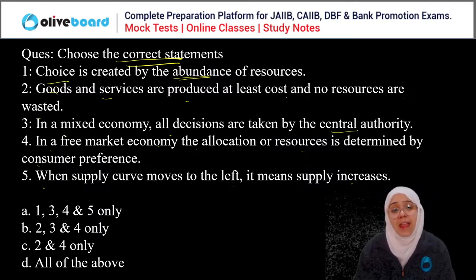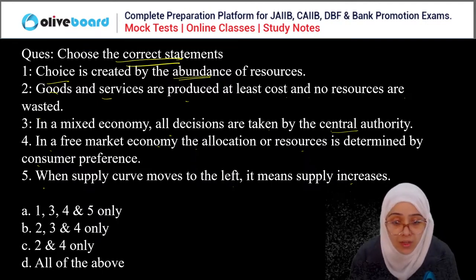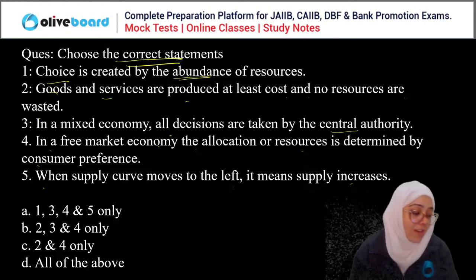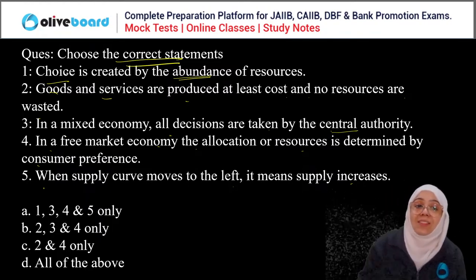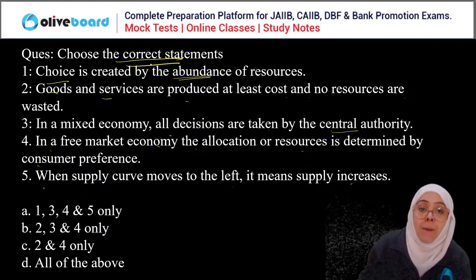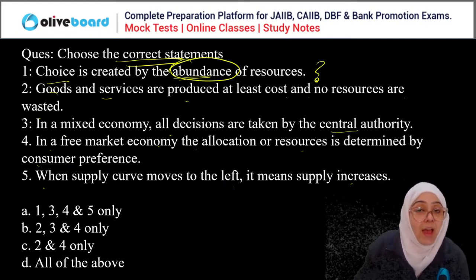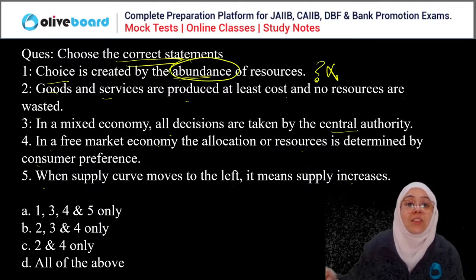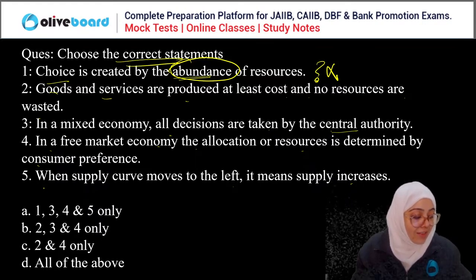So you are saying A is the correct answer. First is correct, third is correct, fourth is correct, and fifth is correct. Now, let's see. All of you are saying A, whereas all of you are saying wrong. Choices are created by the abundance of the resources. How? We have abundance of resources? No, we have scarcity of the resources. So why is A the correct answer?